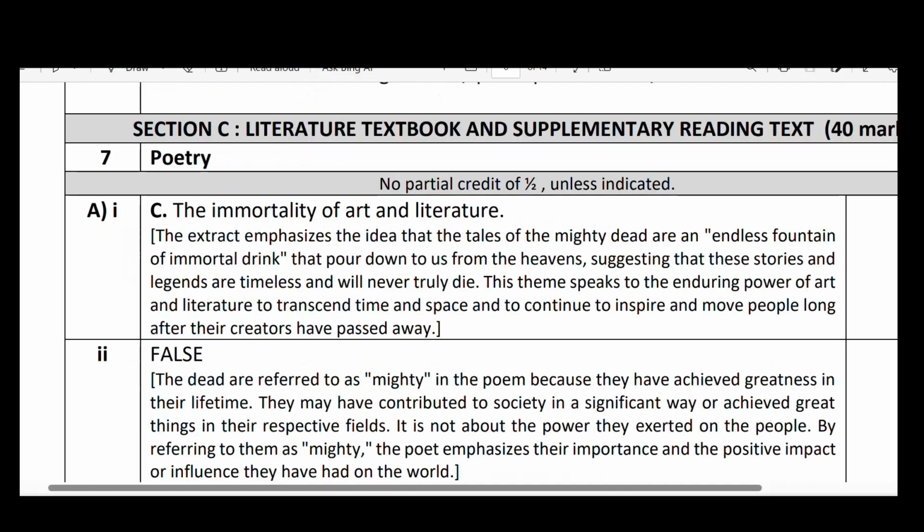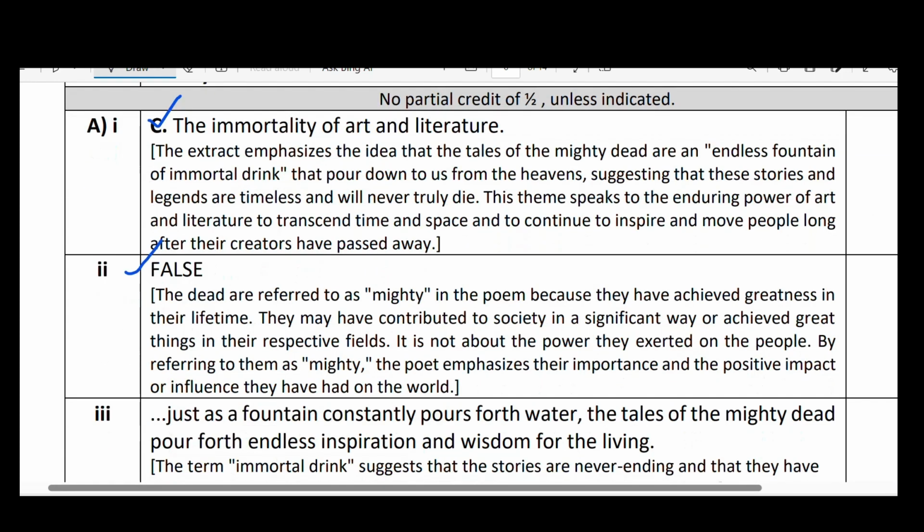There is also a marking scheme, that is the key, given. That is what you see here in the answer key. And C is the right answer for the first one. The next one, as I told you already, is false. So here an explanation is also given as to why it is false.